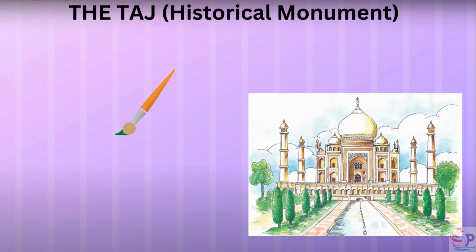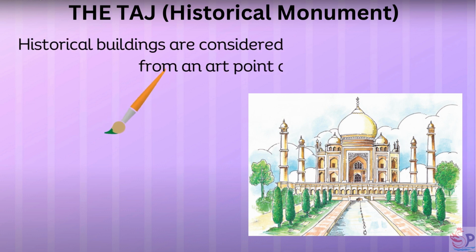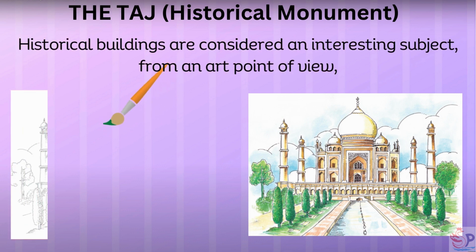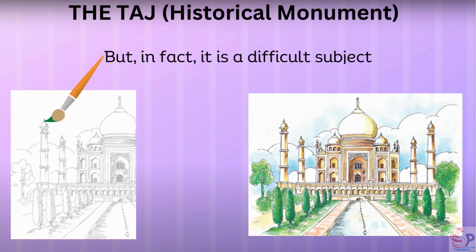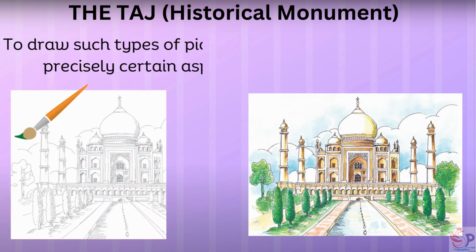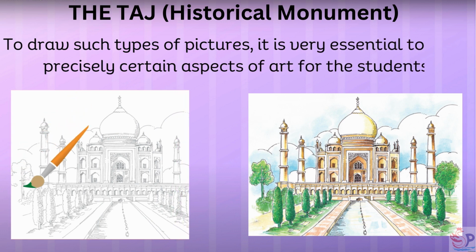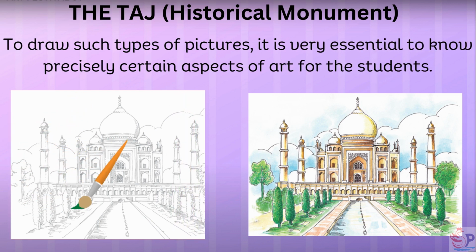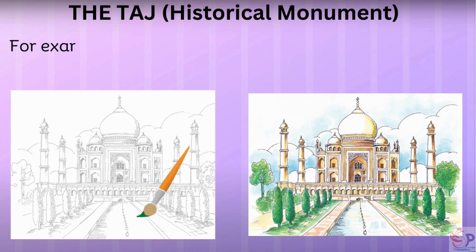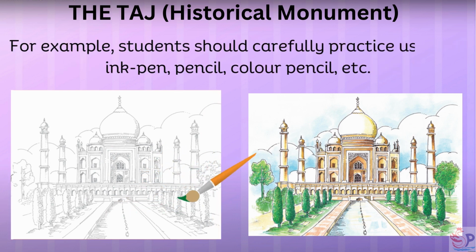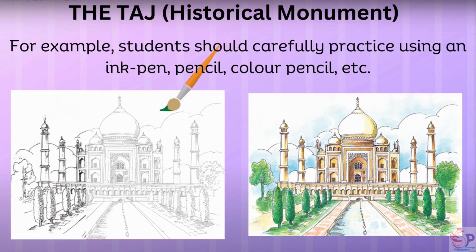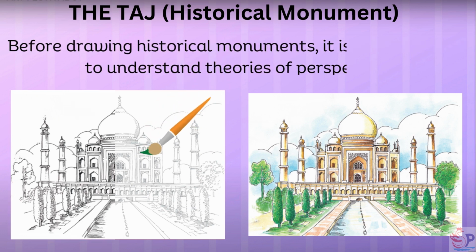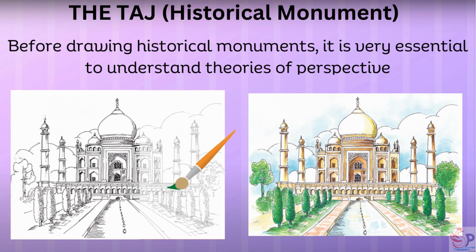The Taj, historical monument. Historical buildings are considered an interesting subject, from the art point of view. But, in fact, it is a difficult subject. To draw such type of pictures, it is very essential to know precisely certain aspects of art. For example, students should carefully practice to use ink pen, pencil, color pencil, etc. Before drawing historical monuments, it is very essential to understand theories of perspective.